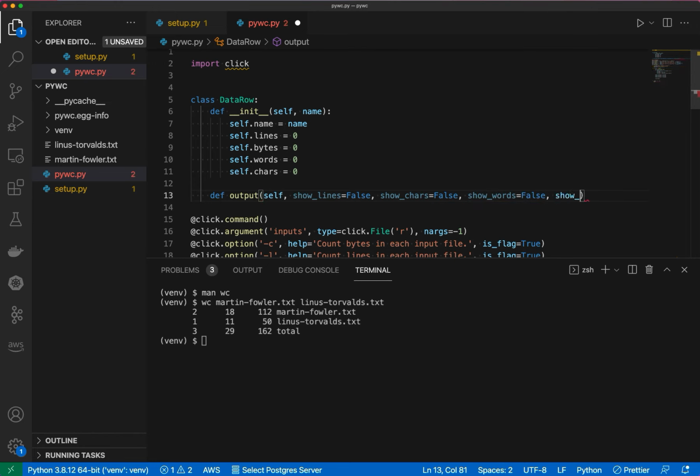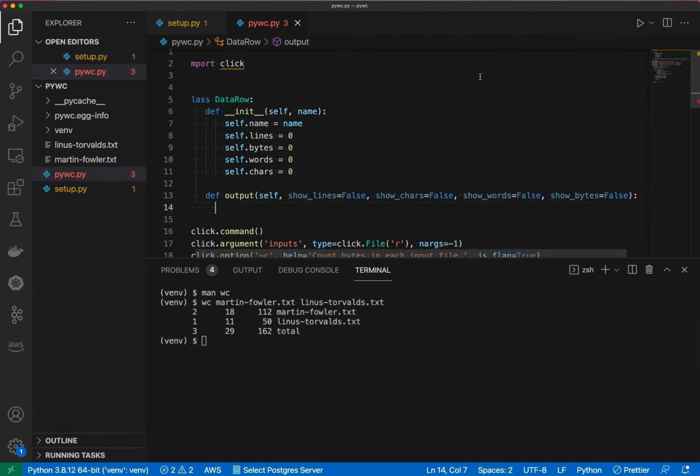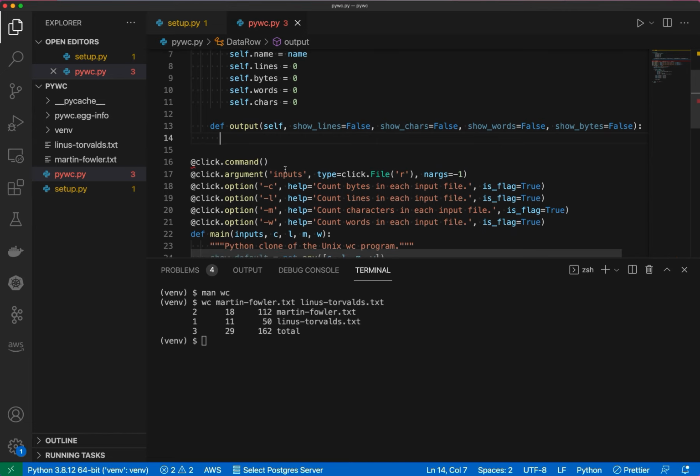And then we'll say show bytes. Again, we'll default that to false. And it's kind of a long method signature, but that's okay. We're not going to worry too much about the look and feel of our code right now, and if we wanted to, we could implement some sort of linter to be a little more opinionated about that.